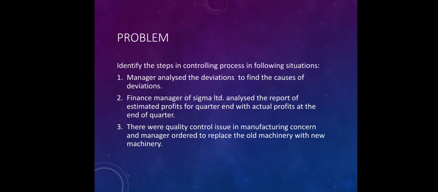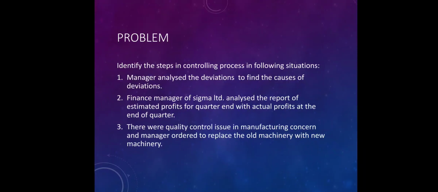Now there is a problem in front of you regarding all these steps. You have to identify those steps. First of all, the manager identifies the steps in the controlling process in the following situations. The first point is given as: the manager analyzed the deviation to find the causes of deviation. Can you identify the step?